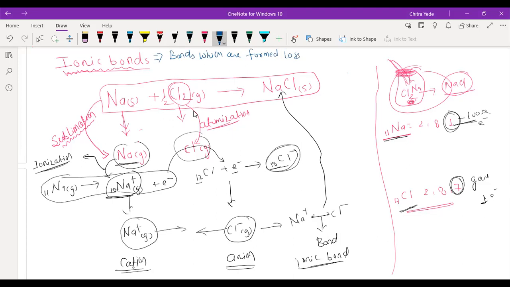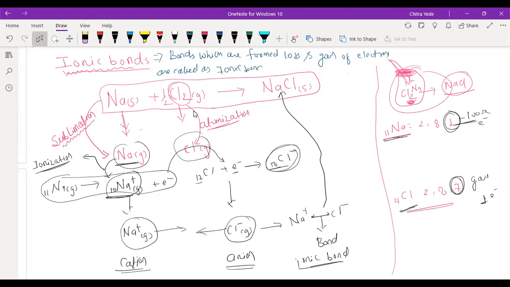Loss in case of sodium here and gain in case of chlorine. So bonds which are formed by loss and gain of electron are called as ionic bond.